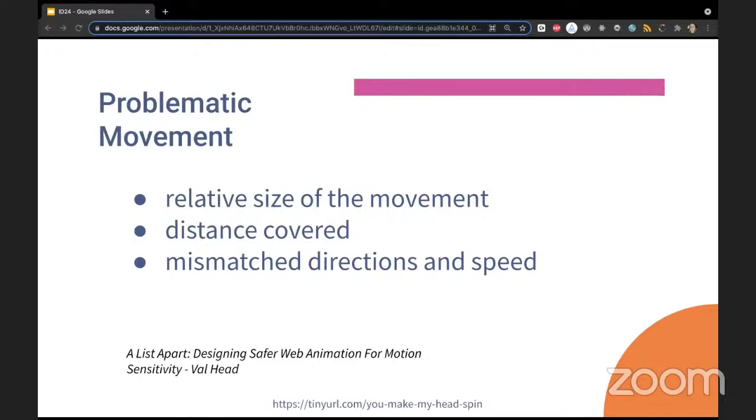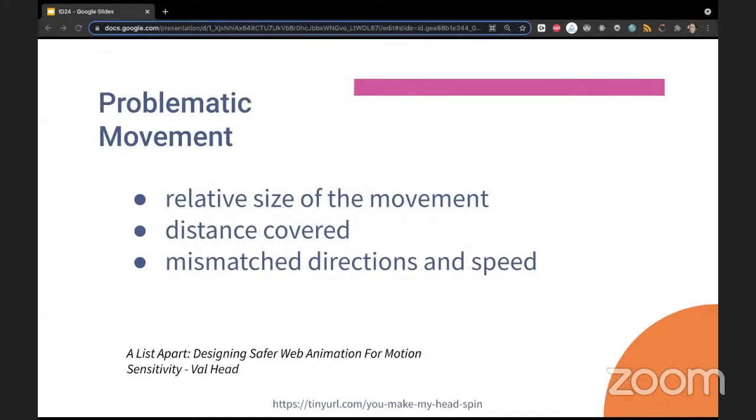Then if there is a surprise element that's scrolling horizontally, that can be really bad for me. So I find all of these factors, from the examples I've encountered on the web, have triggered my symptoms.